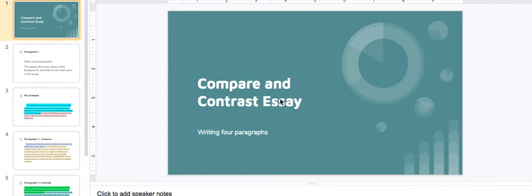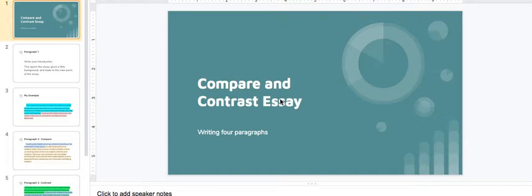Okay, class, so today we are going to start our rough drafts on our essay that compares and contrasts the two different ways of schooling that you're having this year, mobile learning and classroom learning. So remember, we are going to be writing an essay a lot like Grace's essay that we talked about yesterday, with the two houses that she wrote. But we are writing our essay about school.